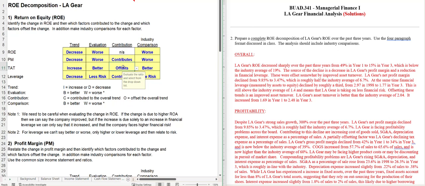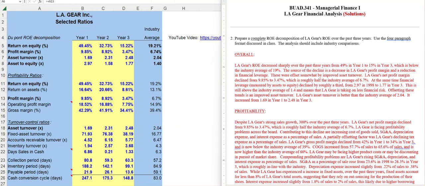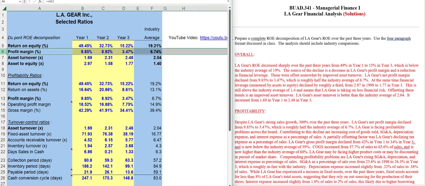The next sentences relate to our profit margin, turnover, and leverage. We want one sentence for each of them. Here's our sentence: LA Gear's net profit margin declined from 9.85% to 3.47% and is now worse than the industry average.